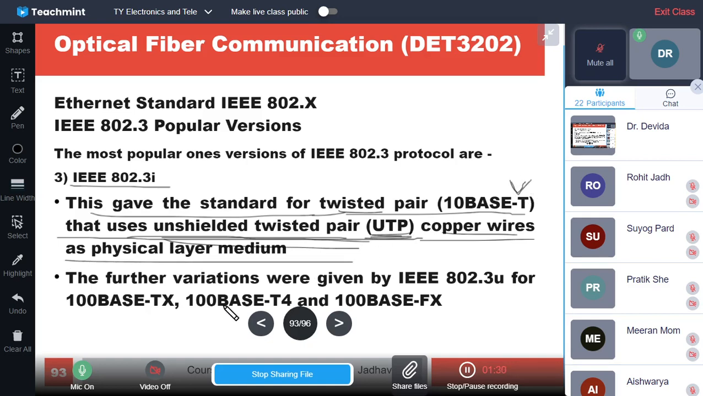And the number variations were given by IEEE 802.3u for baseband: 100 base TX, 100 base T4 and 100 base FX. So these are the numbers.